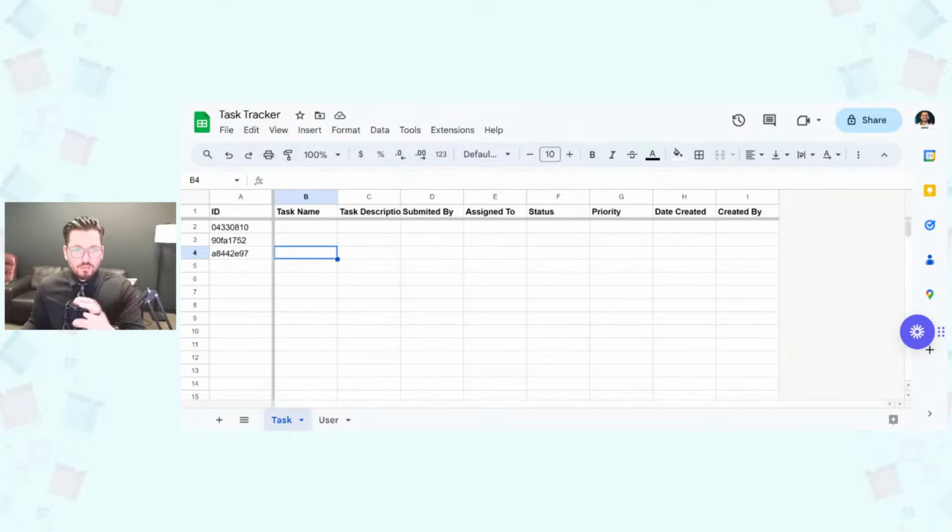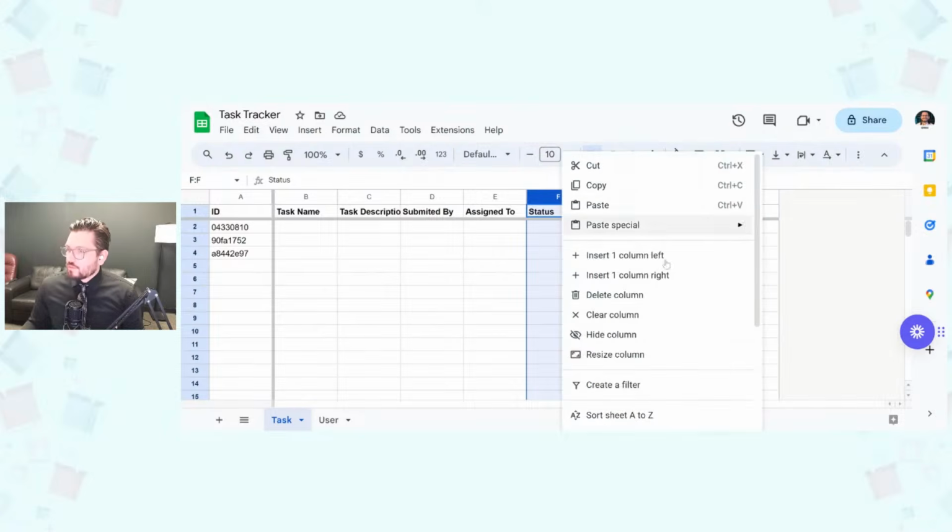AppSheet can do some basic guesses on what needs to be in there. Okay, so they didn't give us everything that we wanted, but they gave us some good starter points here. And so I'm going to quickly take this and add it back over here. I was just verifying what different values they had.